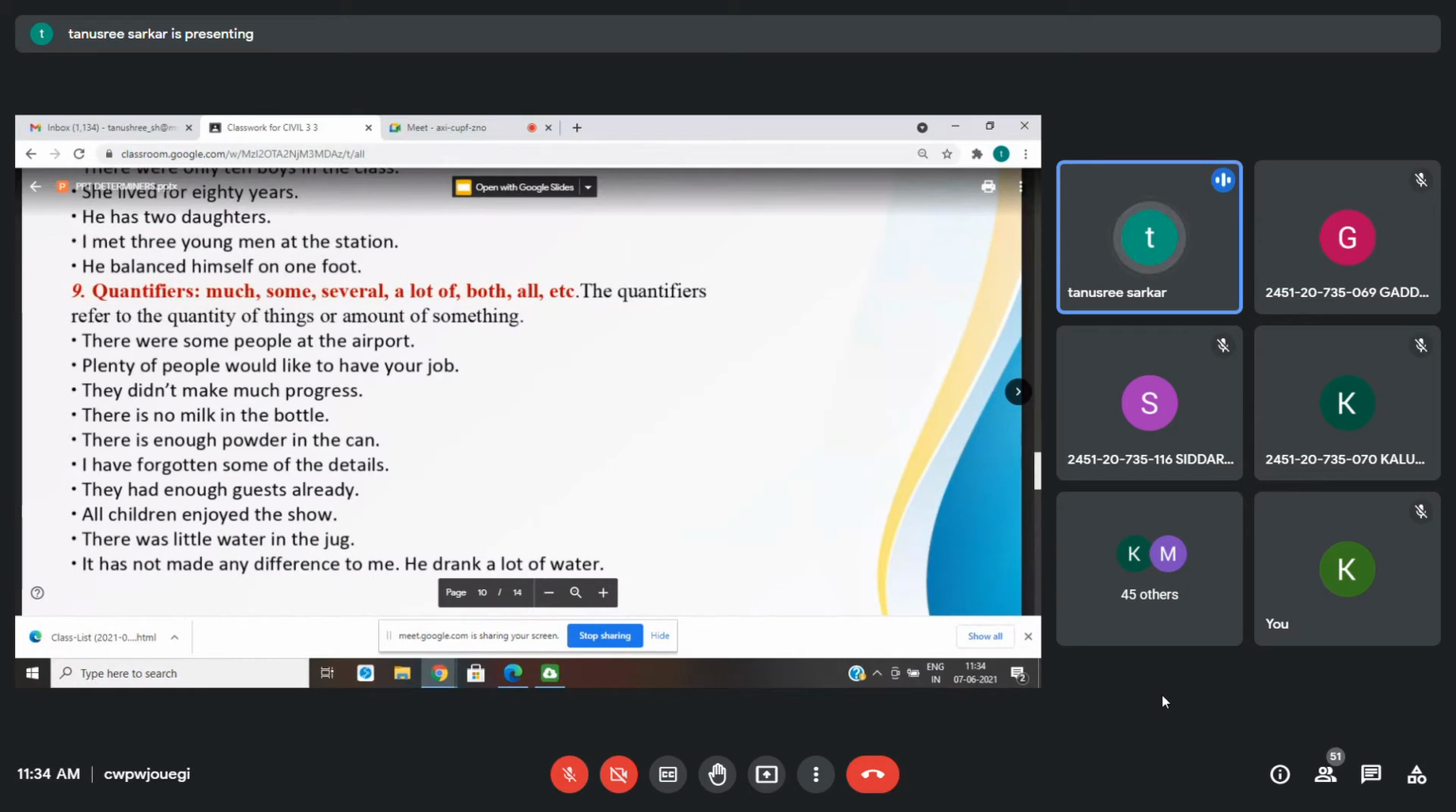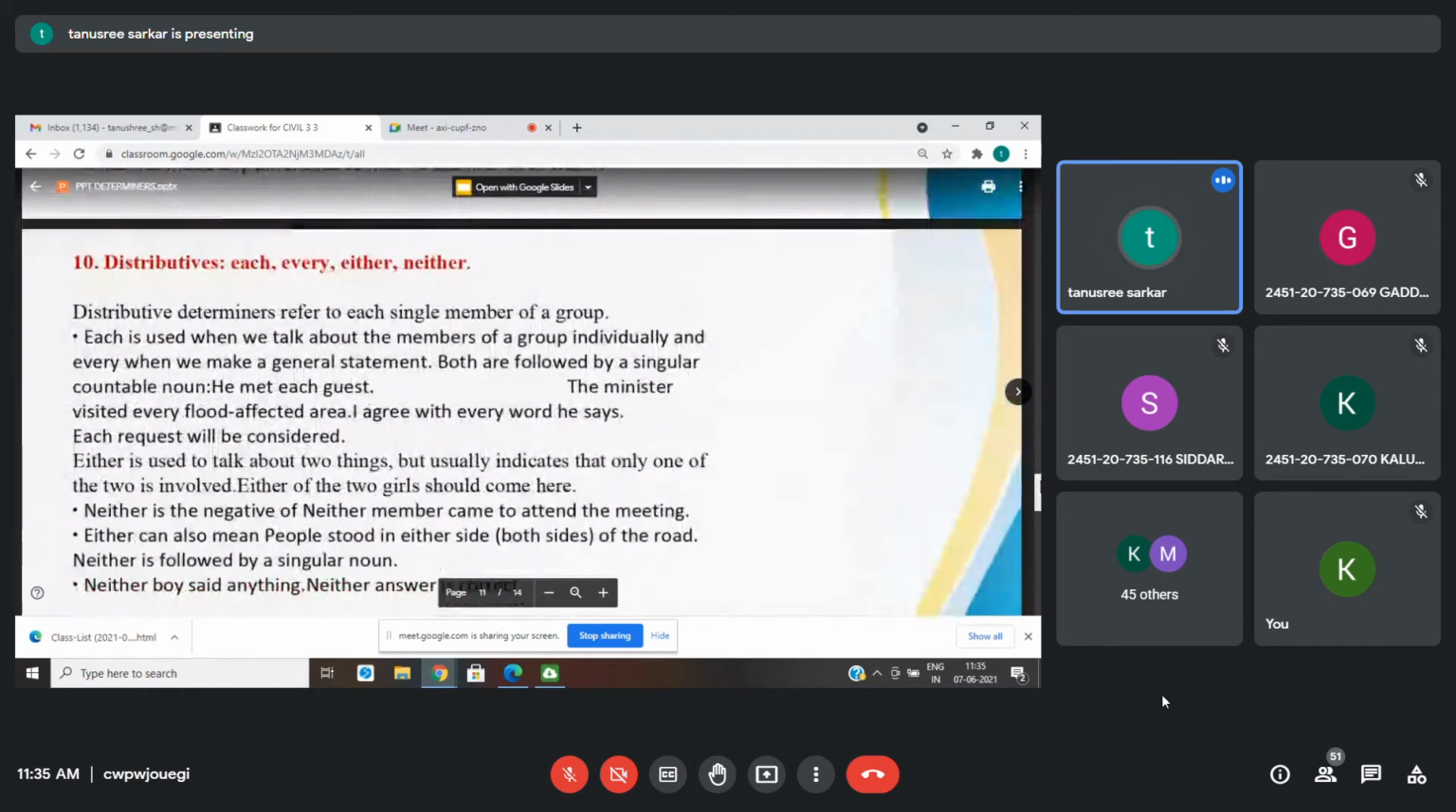Then you have the quantifiers. Here you need to be a little bit careful. Okay, you have the quantifiers which tell you about the quantity or amount of certain things. Much, some, several, a lot of, both, all. These are your quantifiers, and examples are given here.